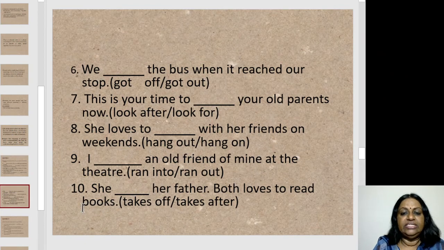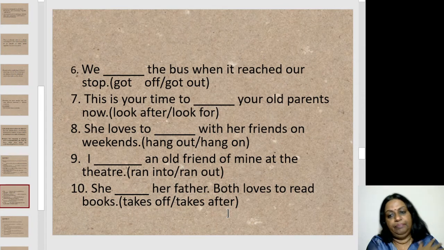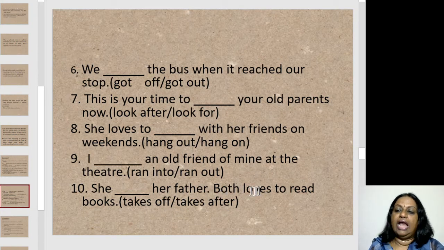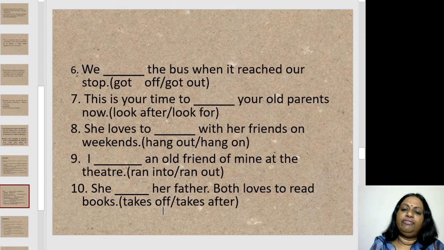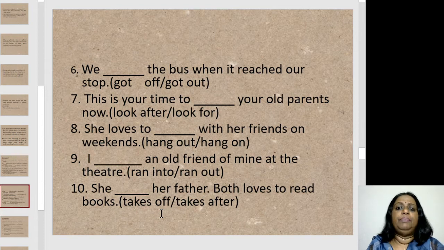And the last sentence in this exercise, let's take a look at it. She dash her father, both loves to read books. The phrasal verbs for us here are takes off and takes after. So we'll use takes after, which means she resembles her father. Okay, she has imbibed his qualities. She takes after her father, both loves to read books. Takes off is to leave. The plane takes off, took off the runway, or you disappear suddenly. He has a habit of taking off without any warning.